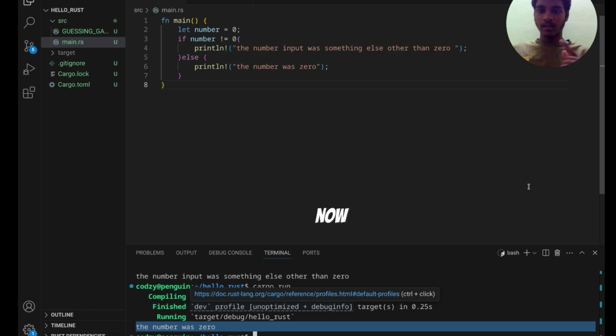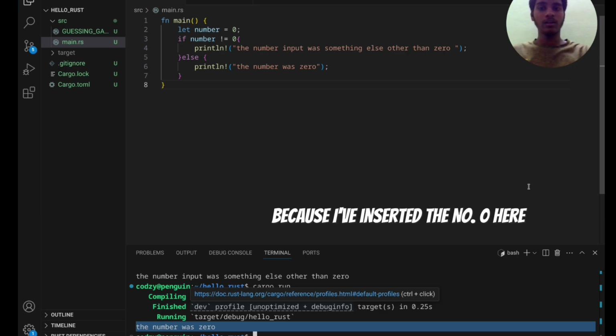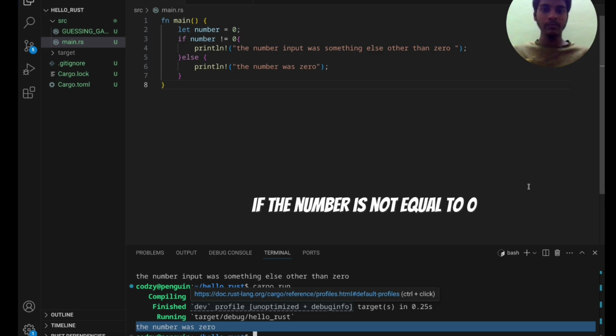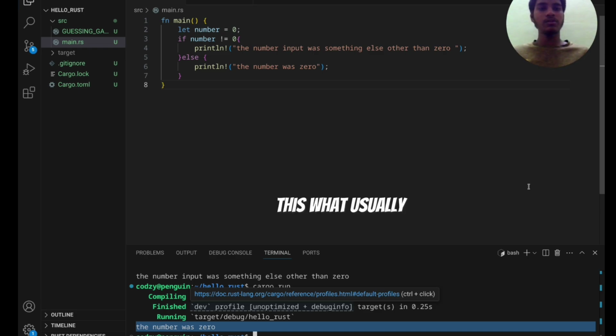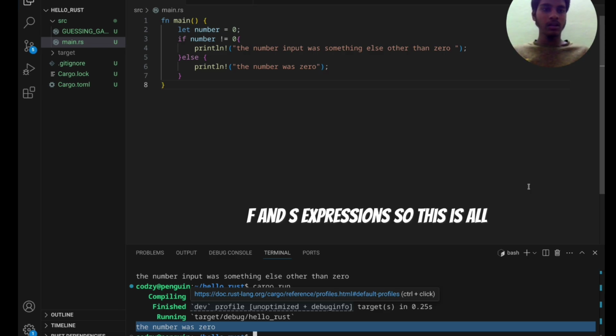Now, why was the number 0? Because I have inserted the number 0 here. And what was the if condition? If the number is not equal to 0, print this. If it is equal to 0, print the second one, the else one. This is what usually happens in these if and else expressions. So this is all about it.